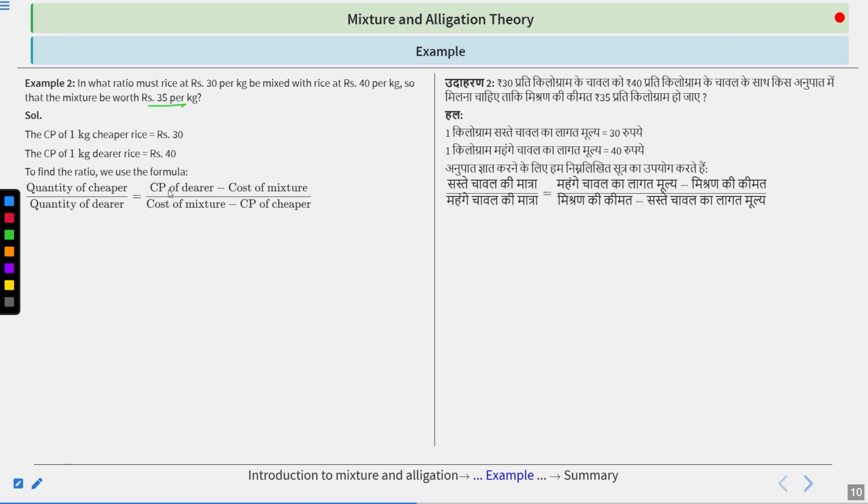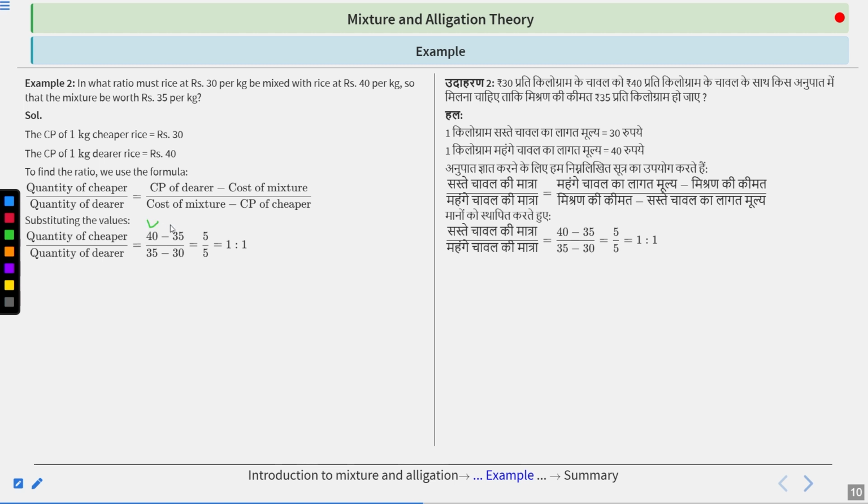So the formula is CP of dearer minus CP of mixture upon cost price of mixture minus cost price of cheaper. Clear? So when we put the values, 40 minus 35 upon 35 minus 30, because the cost price of dearer means costlier. So it becomes 5 upon 5. So the ratio will become 1:1. So the required ratio will be 1:1.